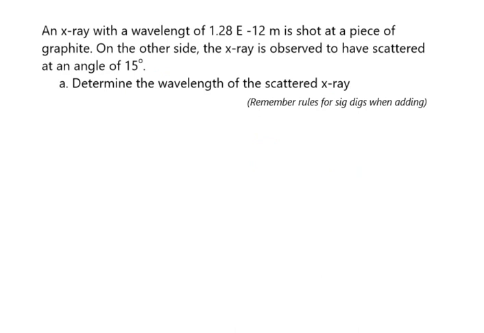Let's say you have an X-ray with a wavelength of 10 to the minus 12 meters, and you shoot it at graphite, and it scatters at 15 degrees. First, I'm going to draw a picture. I'm going to draw a nice tight wavelength for an X-ray.